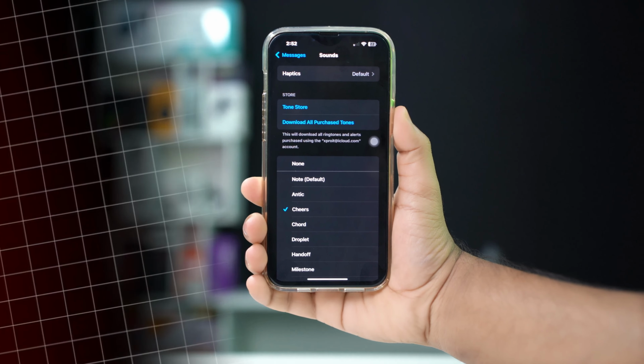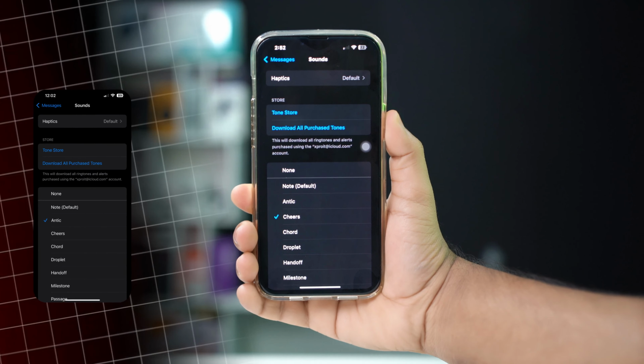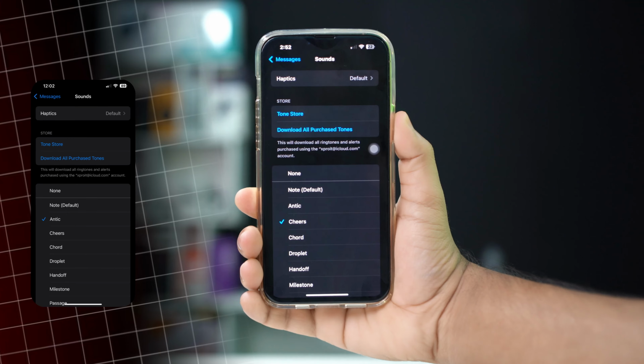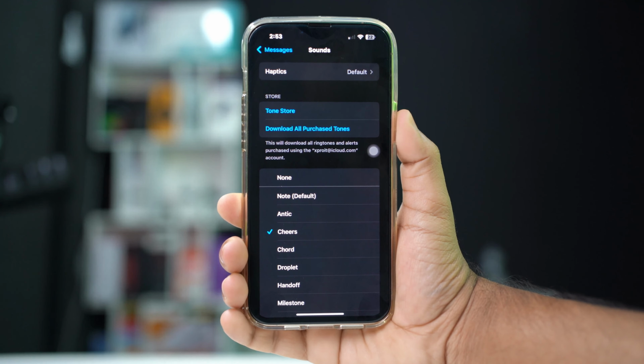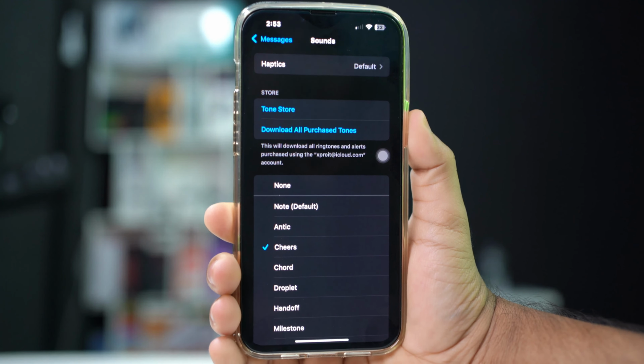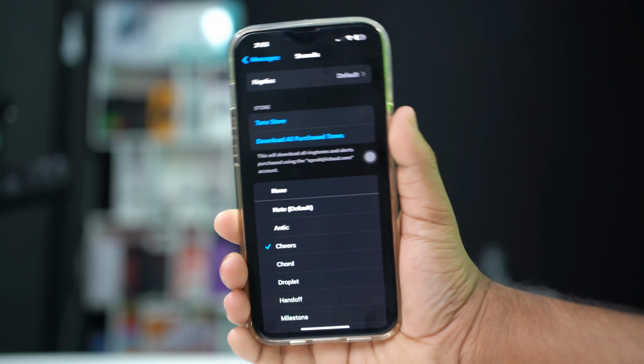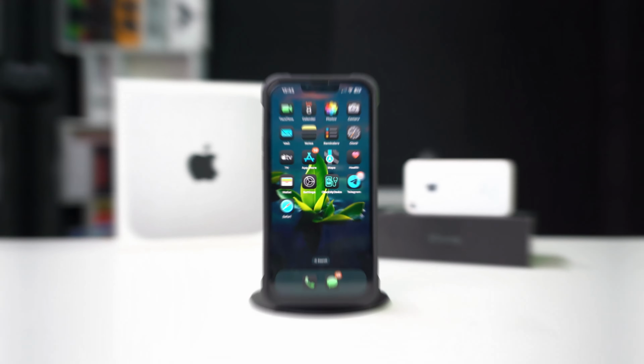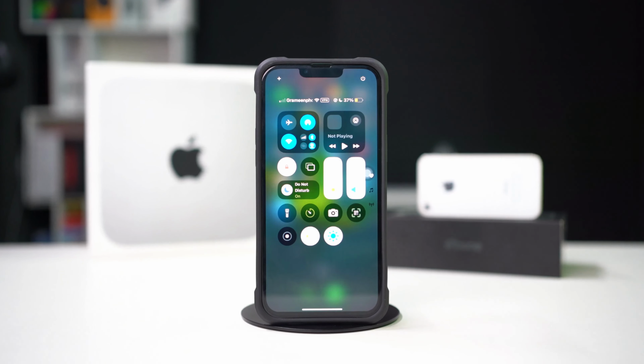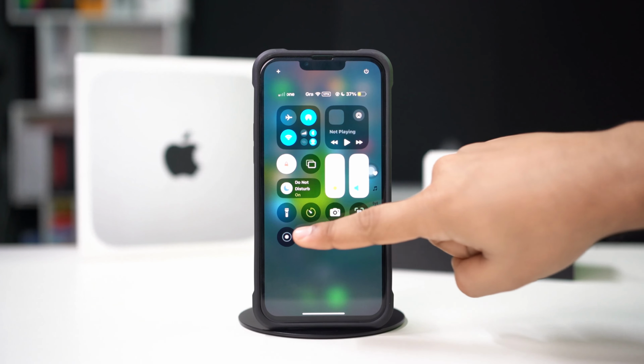Are your message notification sounds not working on your iPhone? This can be frustrating, especially if you rely on notifications to stay updated. Don't worry, this guide will show you effective solutions to fix the message notification sound not working on your iPhone. Let's get started.